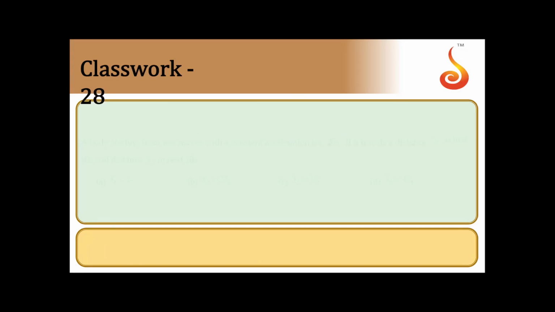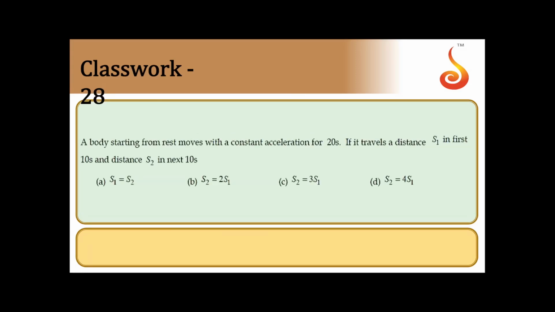We shall move on to next one. A body starting from rest moves with constant acceleration for 20 seconds. If it travels a distance s1 in first 10 seconds and distance s2 in next 10 seconds, then s1 is equal to s2, s2 is equal to 2s1, s2 is equal to 3s1, s2 is equal to 4s1.